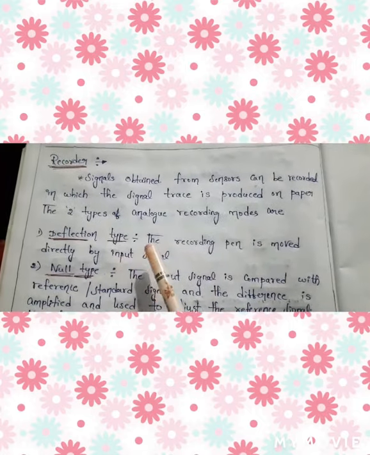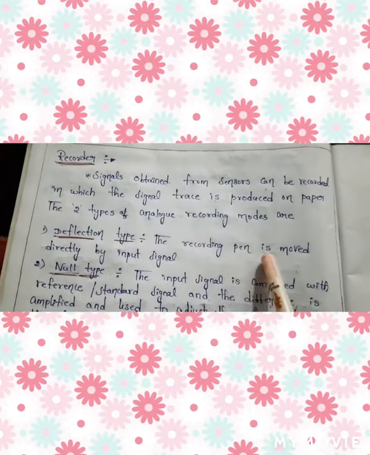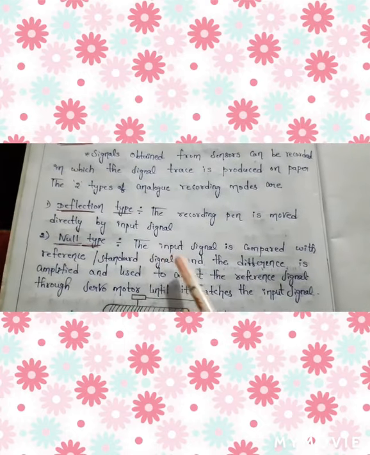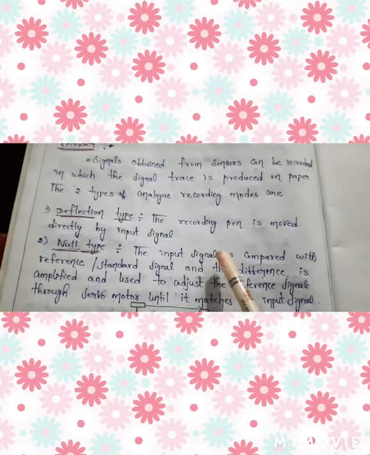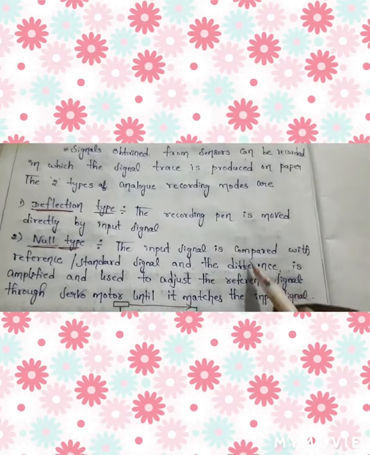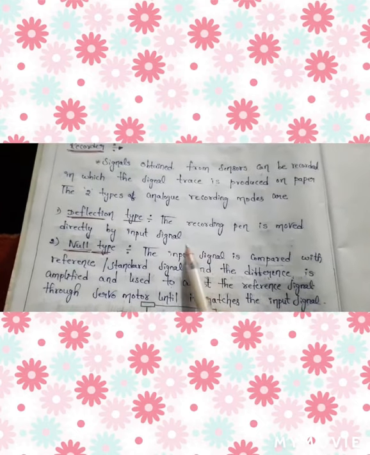In the deflection type, the recording pen is moved directly by the input signal. Next, null type. In this null type recorder, the input signal is compared with the reference or standard signal, and the difference is amplified.